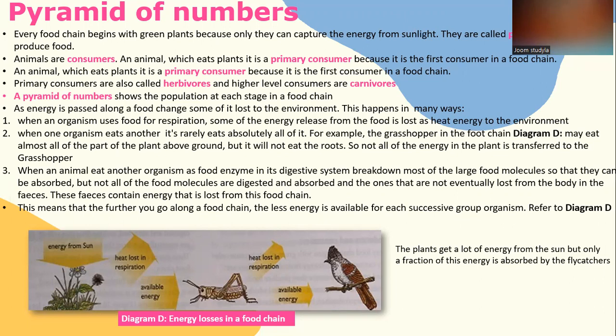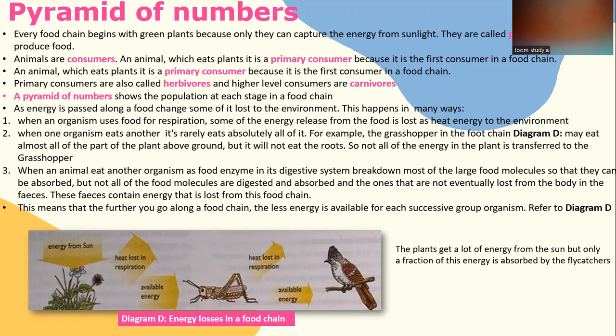Third, when an animal eats another organism as food, enzymes in its digestive system break down most of the large food molecules so that they can be absorbed. But not all of the food molecules are digested and absorbed, and the ones that are not are eventually lost from the body in the feces.